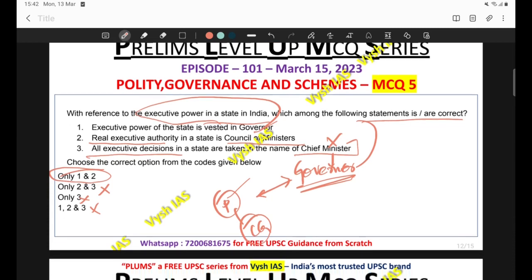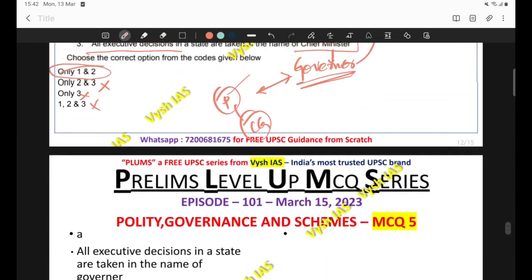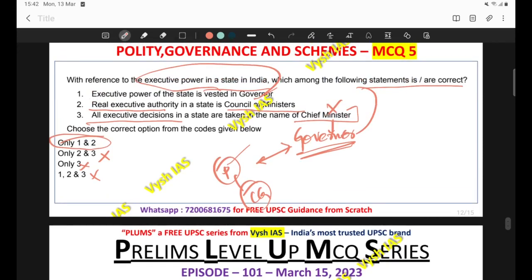One another way in which you can approach this question is to look for contradictory options. If you look at the first and third statements, they are contradictory. The first statement is telling executive power of the state is vested in governor, whereas the third statement is telling executive decisions in a state are taken in the name of Chief Minister. So these are kind of contradictory statements. In that way also you can process. Whatever approach you choose is your prerogative. You can choose what is most comfortable for you, but always search for the low hanging fruits.